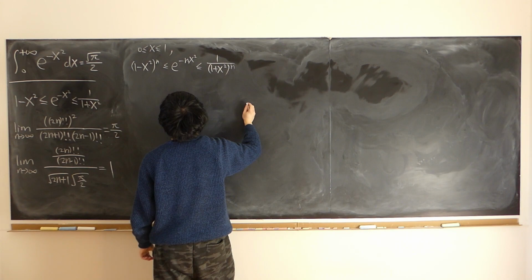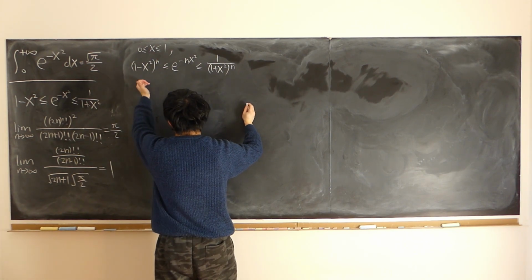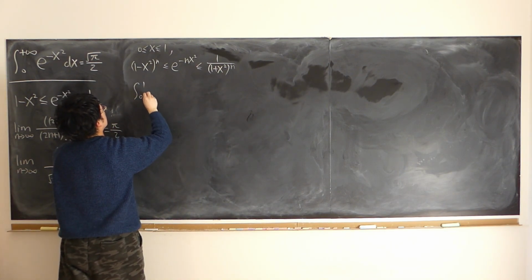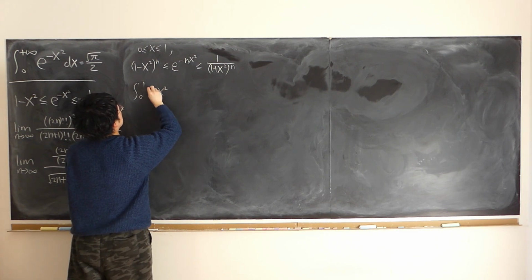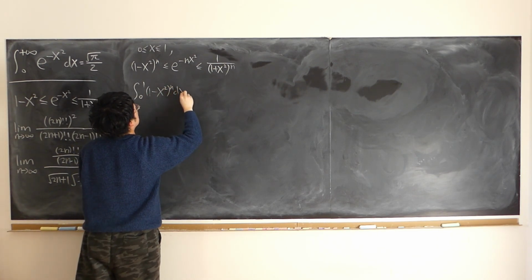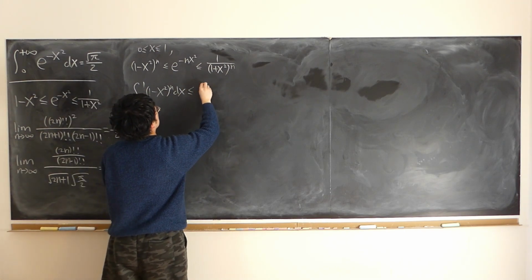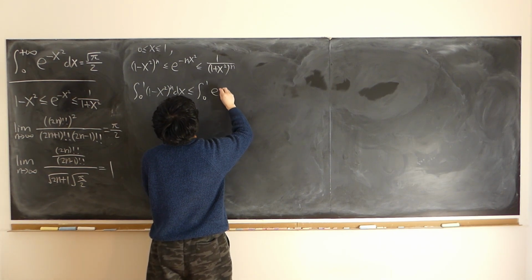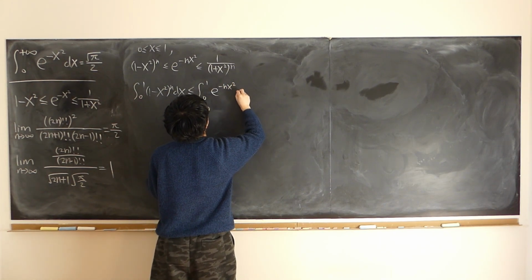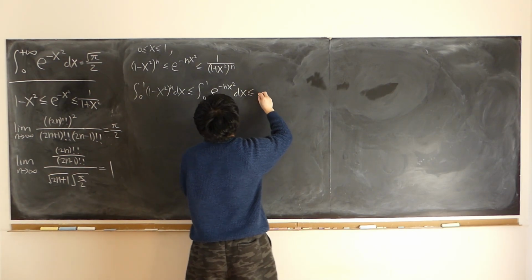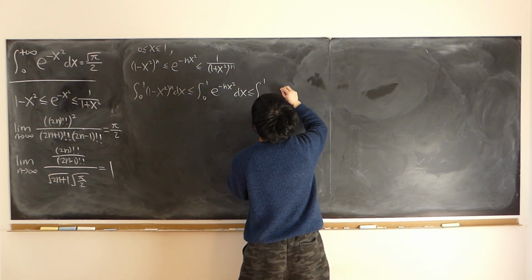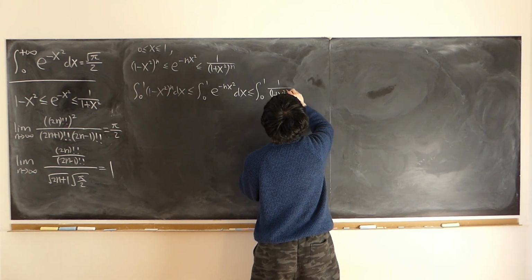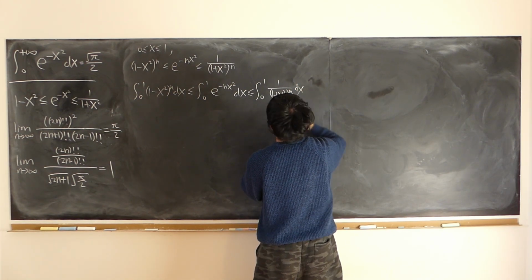Now, under this restriction, if we integrate on every side from 0 to 1: the integral of (1 minus x squared) to the power of n dx is less than or equal to the integral from 0 to 1 of e to the power of minus n x squared dx, which is less than or equal to the integral from 0 to 1 of (1 over 1 plus x squared) to the n dx.